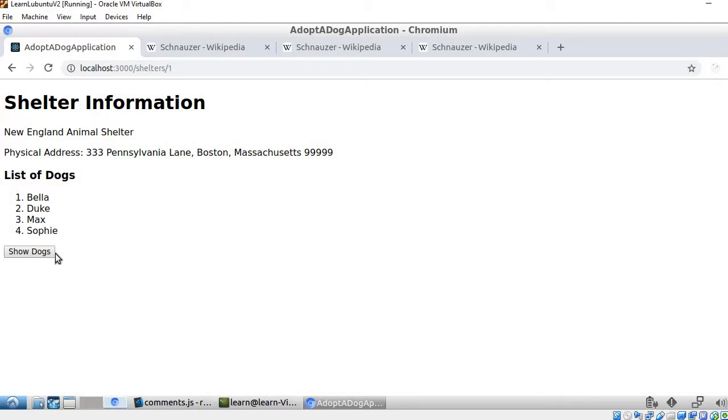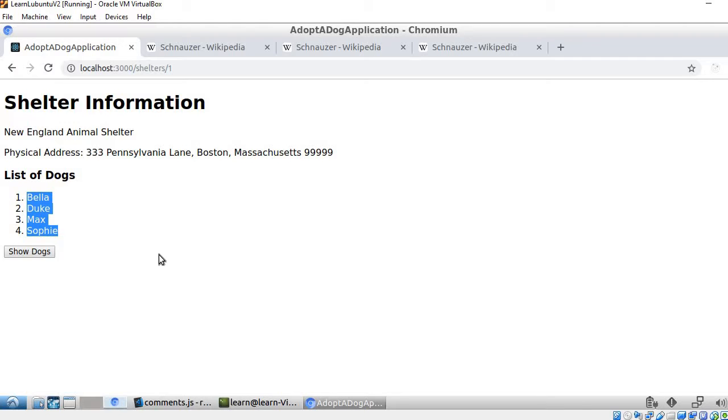This button was built using a couple of serializers. We have a shelter serializer and also a dog serializer. In the shelter, we include dogs because we would like to display that relationship. And then because we are calling on dogs within shelters, we then need to specify within the dog serializer that we want to display the names of the dogs. And that is the reason that we are able to see the names of the dogs here.